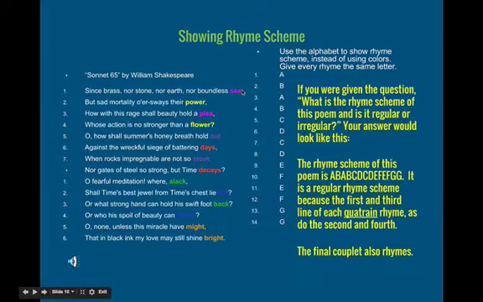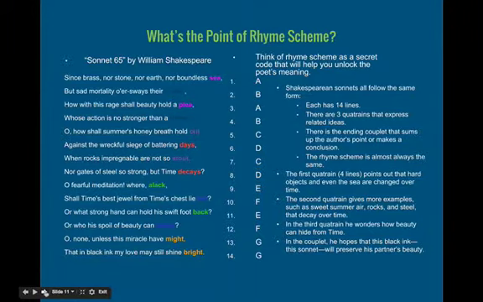So up here, remember A, B, where A and A rhyme and B and B rhyme. Then C, D, where C and C, out and stout rhyme, and days and decays are D and D and they rhyme. So looking at rhyme scheme can help us unlock the poet's meaning in a particular piece of work.